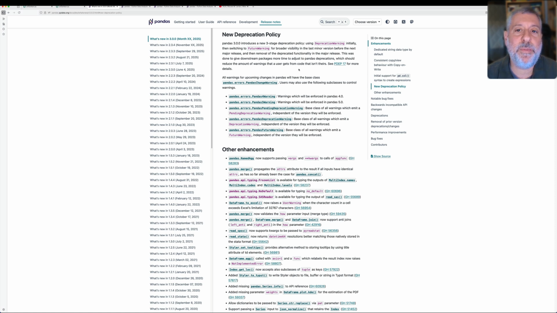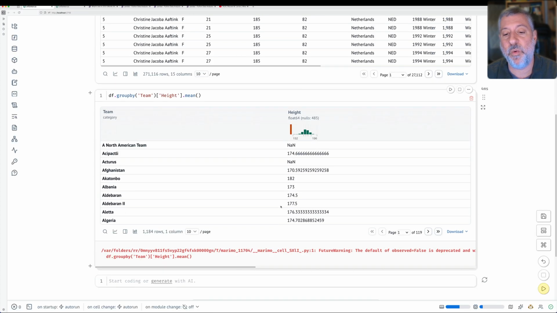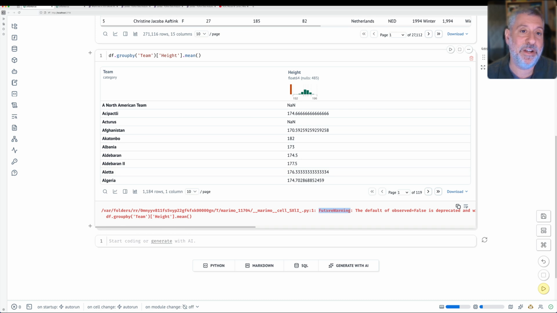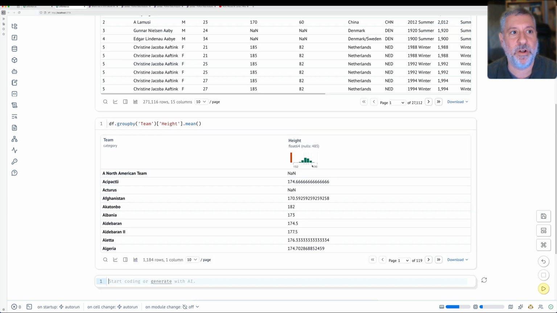Generally speaking, a deprecation warning means you should know this is going to change, but it's not going to change right away. By contrast, a future warning says this is changing in the next version, get set. So if you see a future warning in one of your queries, as we did here, it's telling you, be careful, watch out, pay attention, and change your code so that it won't give you this warning anymore.